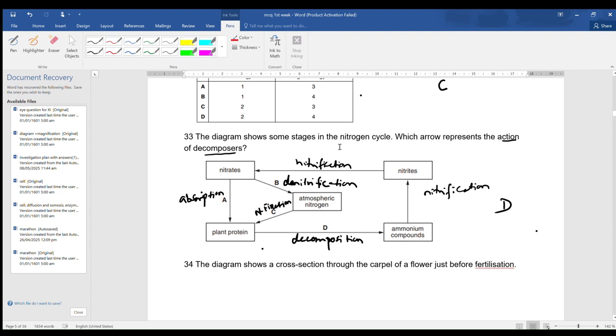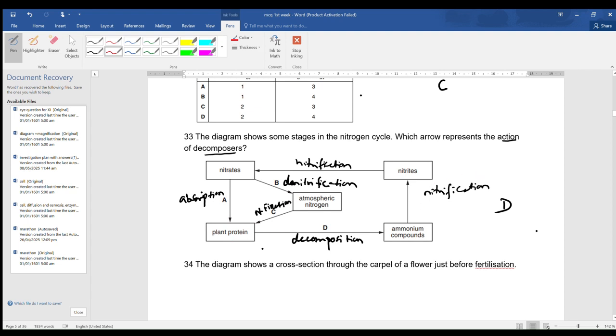The diagram shows some stages in the nitrogen cycle. Which arrow represents the action of decomposers? At first we should label all these points. What is A? Nitrate to plant protein, it should be absorption. And then what is B? Nitrate to atmospheric nitrogen, it should be denitrification. And then ammonium compound to nitrates, it is nitrification, because we know that conversion of ammonium ion to nitrate ion is called nitrification, which is done by nitrifying bacteria.